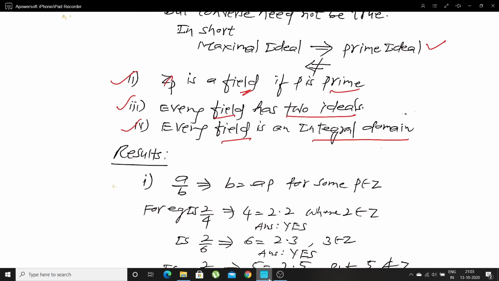Now, some important results I want to recall here. A divides B can be written as B equals A times P for some P belonging to the set of integers.